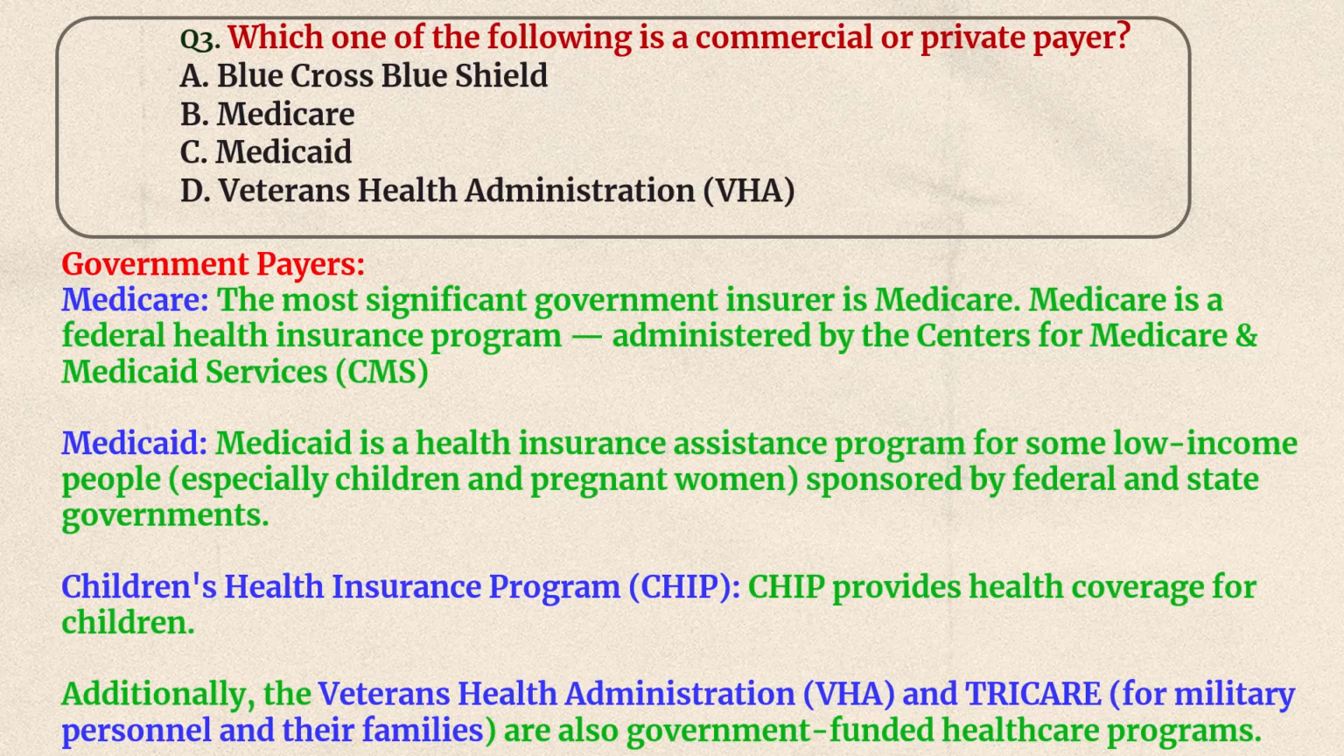You already know that there are government and private or commercial payers. If you take government payers, the two main payers available are Medicare and Medicaid. Medicare is the most significant government insurer. Medicare is a federal health insurance program administered by the Centers for Medicare and Medicaid Services. The second one is Medicaid. Medicaid is a health insurance assistance program for some low-income people, especially children and pregnant women, sponsored by the federal and state governments. Similarly, the Children's Health Insurance Program, that is CHIP, provides health coverage for children. Additionally, the Veterans Health Administration, that is VHA, and TRICARE for military personnel and their families are also government-funded healthcare programs.